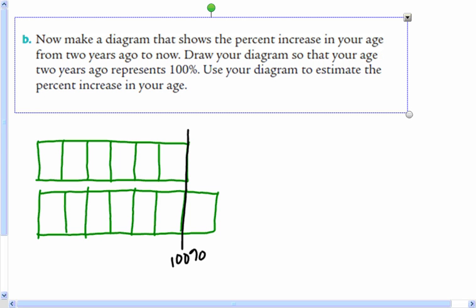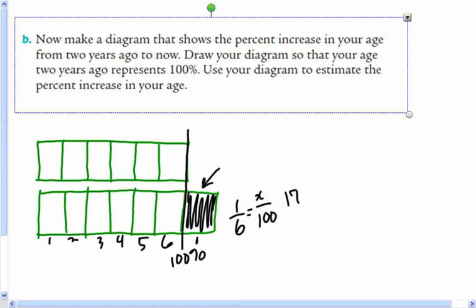And we can see that our percent increase is represented by this area right here. And that's 1 piece out of 6. So it's 1/6 more. And as a percent, 1/6 is about 17%, if we round it to the nearest percent.